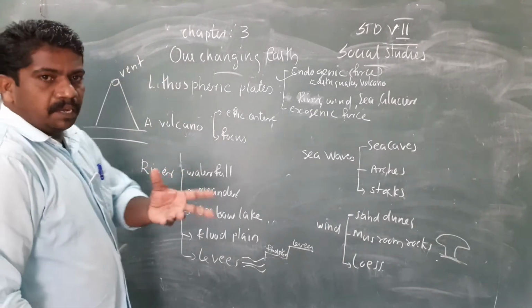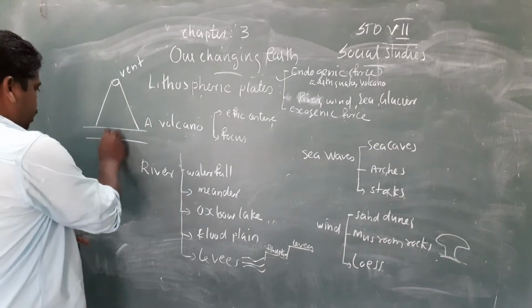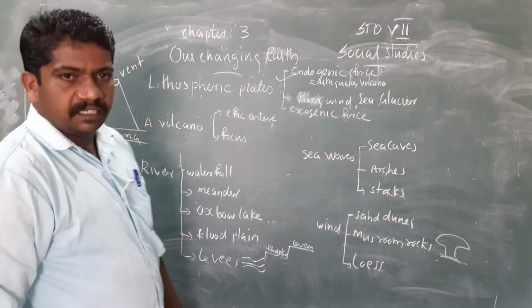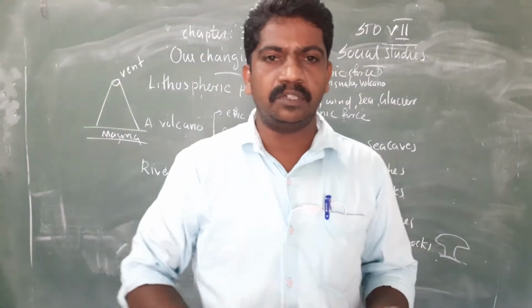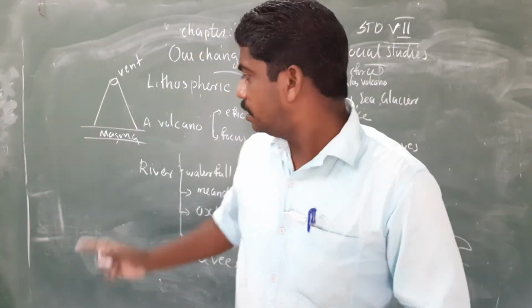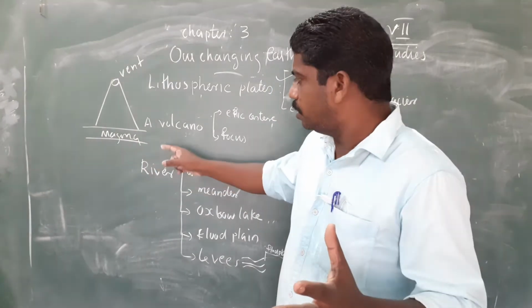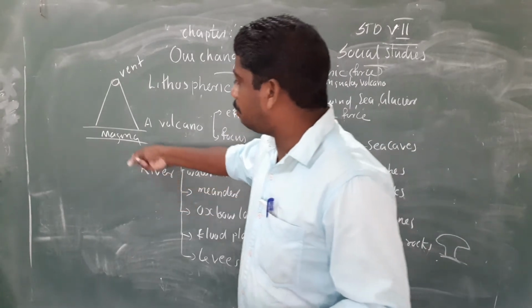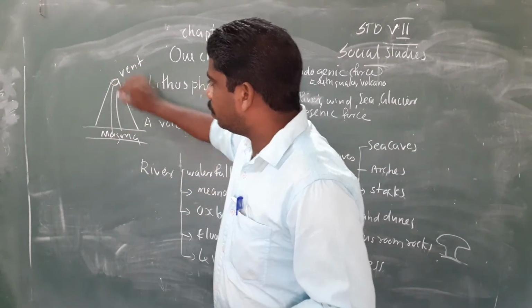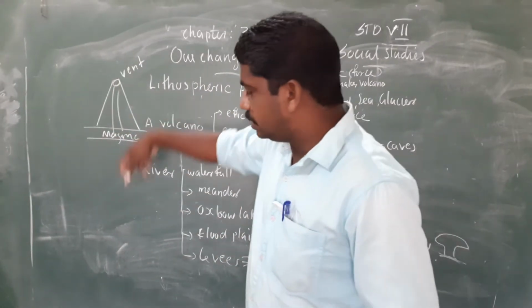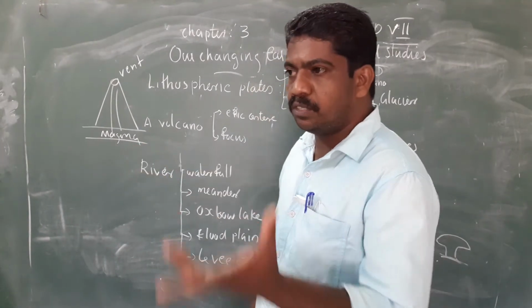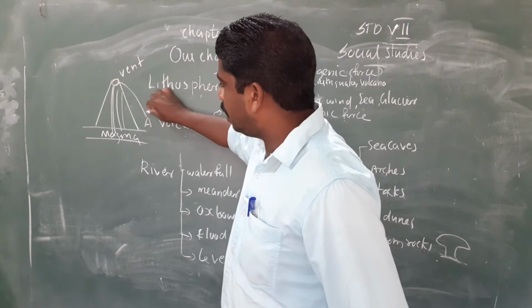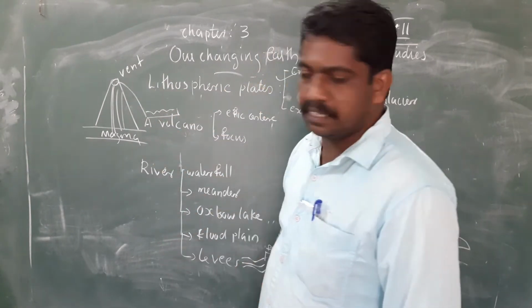The molten magma within the earth shakes due to high temperature, and it will come outside with a force. Okay, the magma will come outside with a force and form a different shape of land.